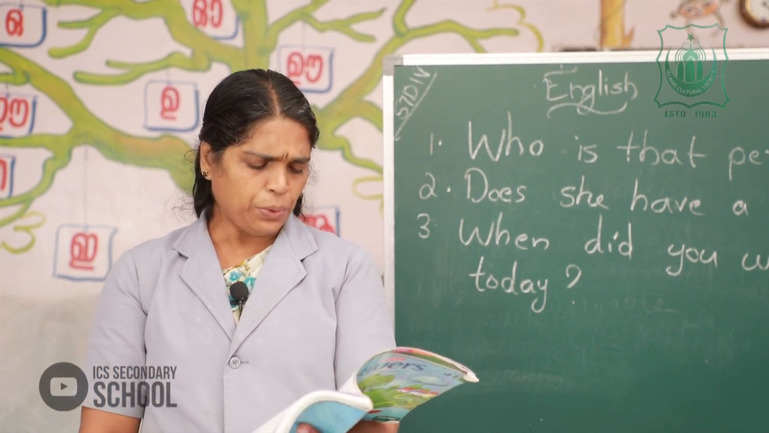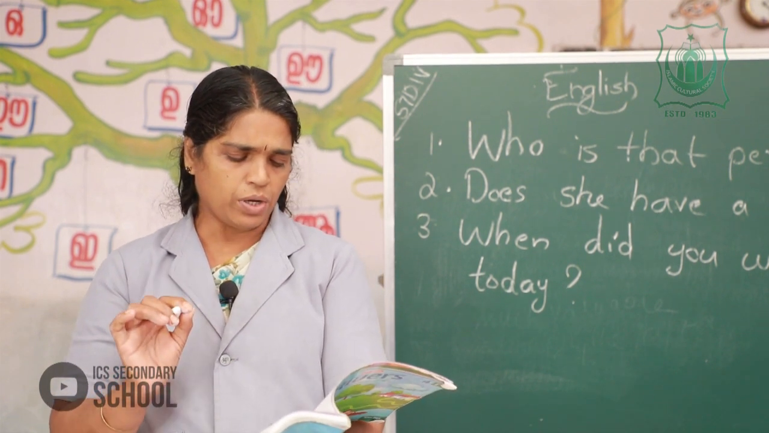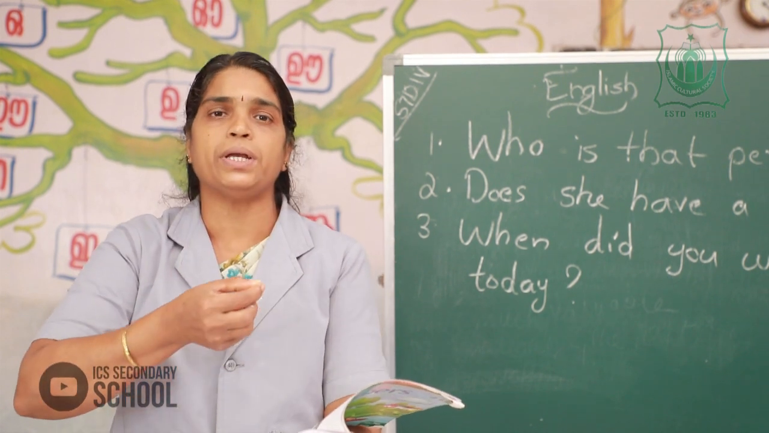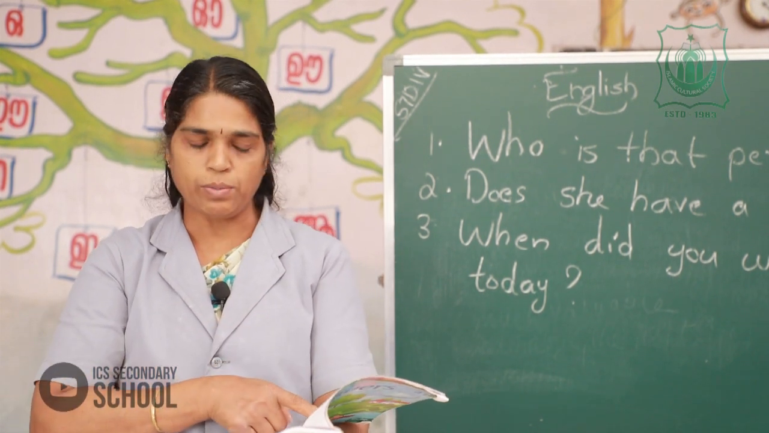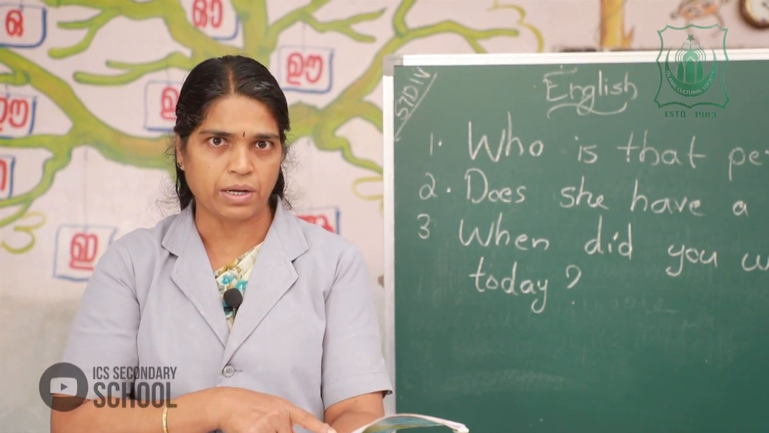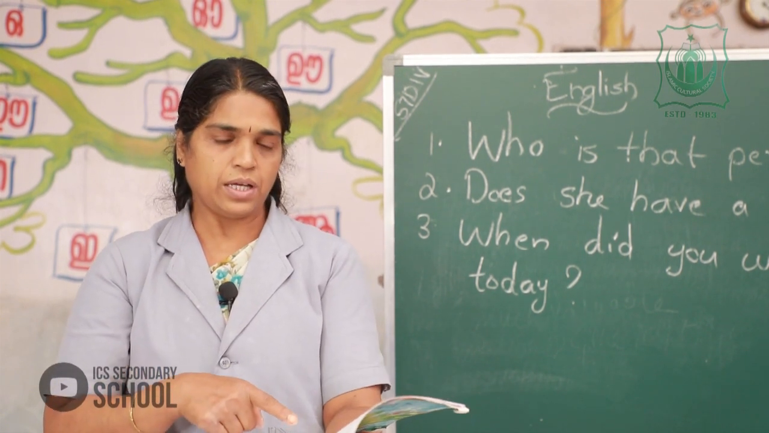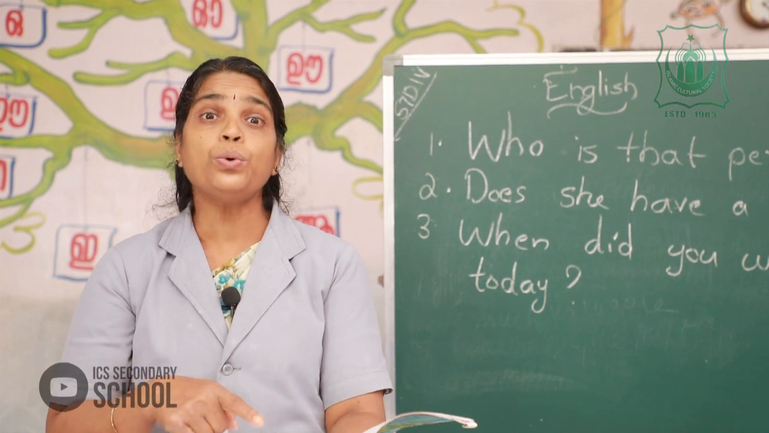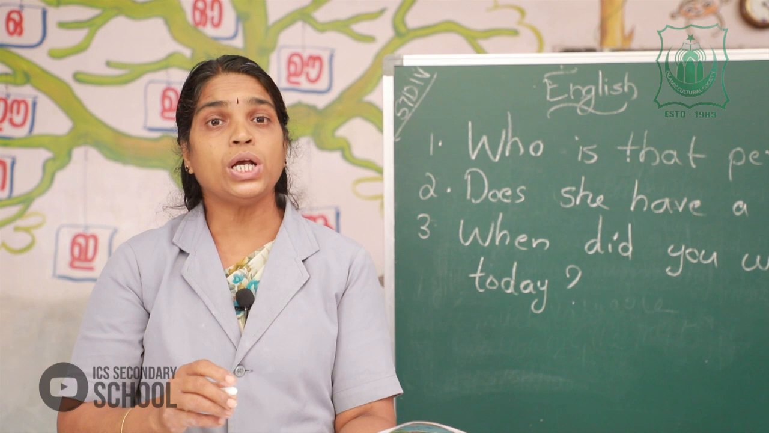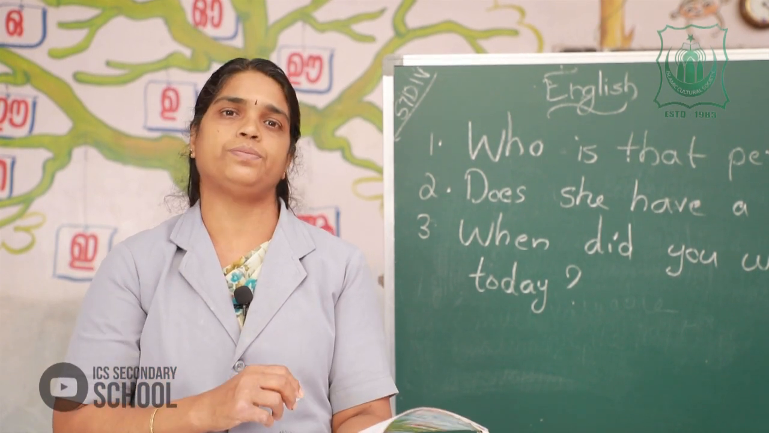Next one: new, our, house, is, this. Which is the word from where we can begin the question? There is no WH word, there is only an auxiliary verb. Which is the auxiliary verb or helping verb? Yes, is. Is this our new house? All of you should write in your notebook.